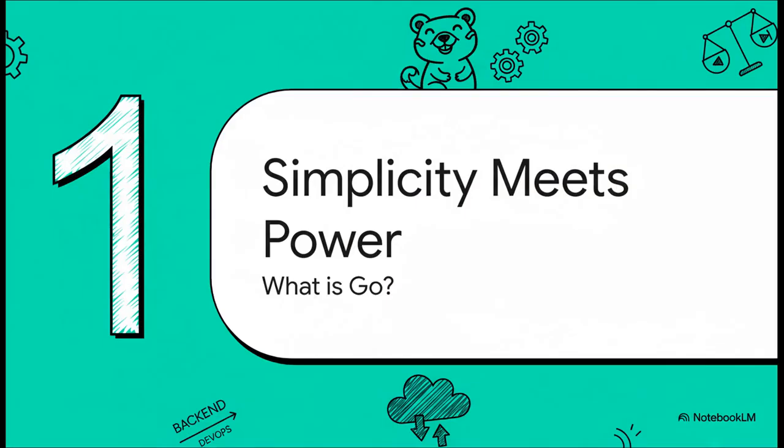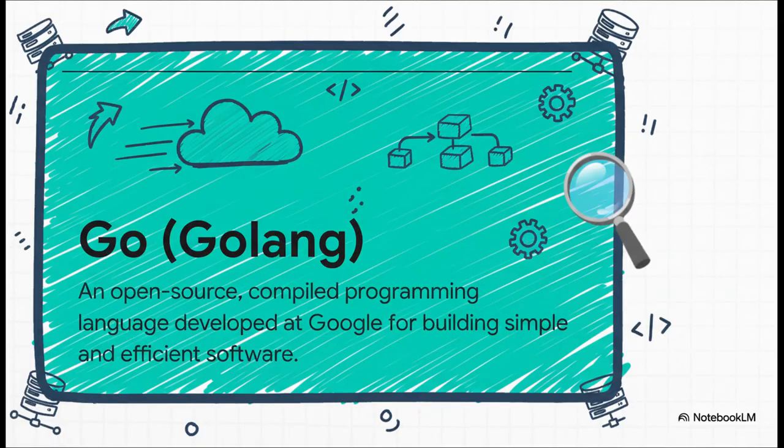All right, section 1, simplicity meets power. So let's start with the big questions. What exactly is Go? And maybe more importantly, why does it even matter to you? Okay, so here's the official definition. Go, sometimes you'll hear it called Golang, was cooked up at Google back in 2009, and the folks who created it, we're talking absolute legends in the computing world.